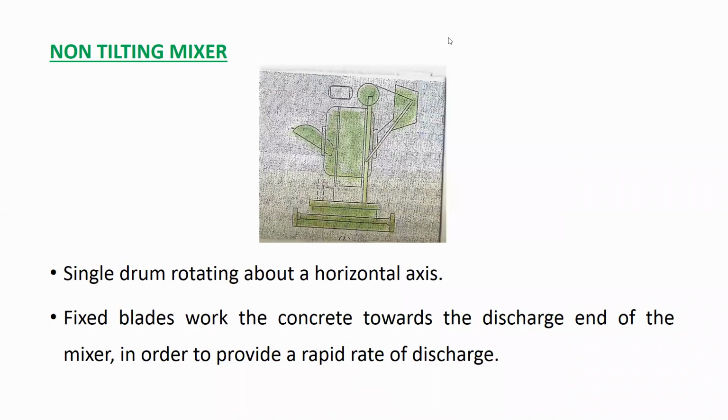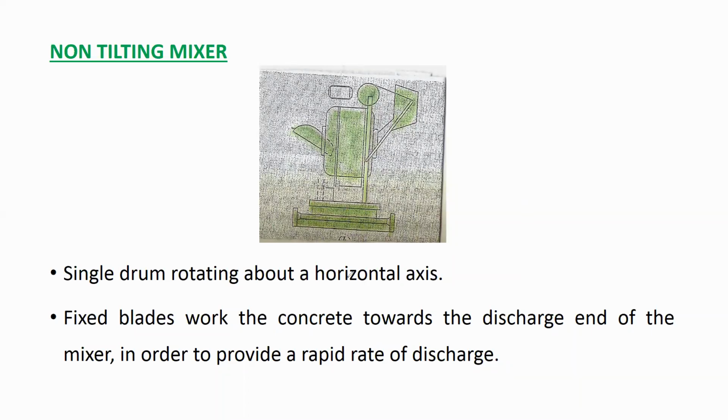Next is the non-tilting mixer. In the previous figure you had seen that the drum can tilt from one side to another side. When it is on one side, all the ingredients will be charged into the drum, and the concrete will be mixed, and it will be tilted from one side to another side. When it tilts, the concrete will get discharged from the same opening, and you will fill it in the trolleys and take the concrete. Right? So that is tilting.